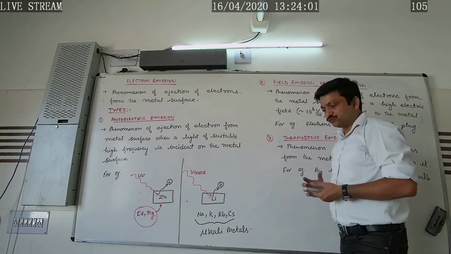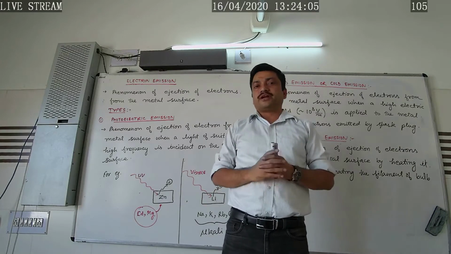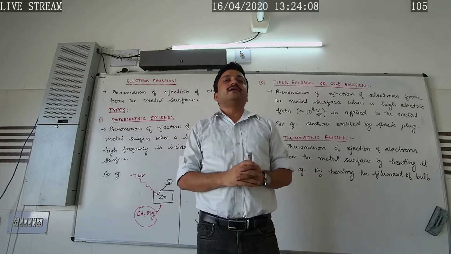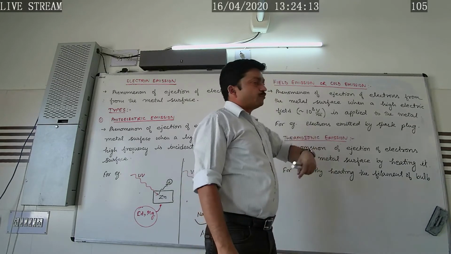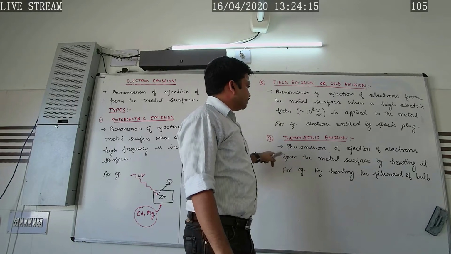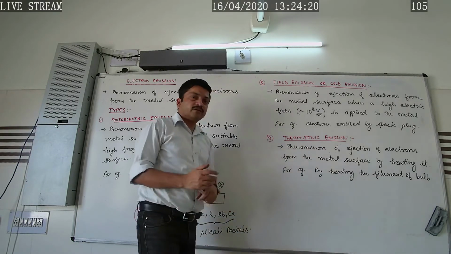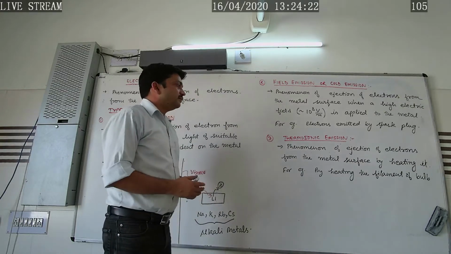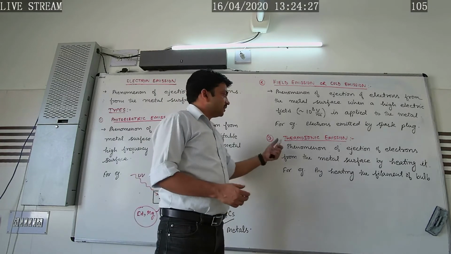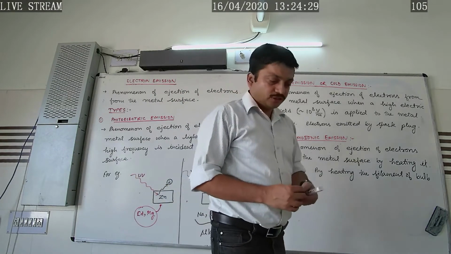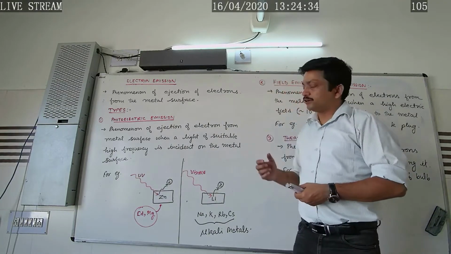The phenomenon of ejection of electrons from the metal surface when a high electric field of the order of 10 to the power 8 volt per meter is applied to the metal. For example, electrons emitted by the spark plug is an example of field emission. Then thermionic emission, the phenomenon of ejection of electrons from the metal surface by heating it. For example, by heating the filament of the bulb. This is an example of thermionic emission. So in this way, students, we have studied electron emission.